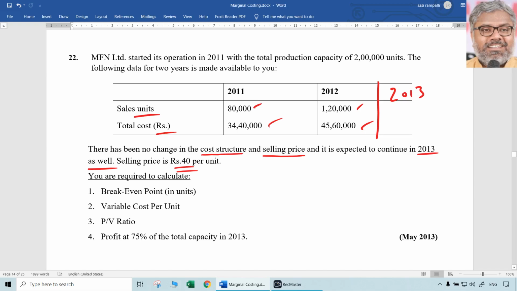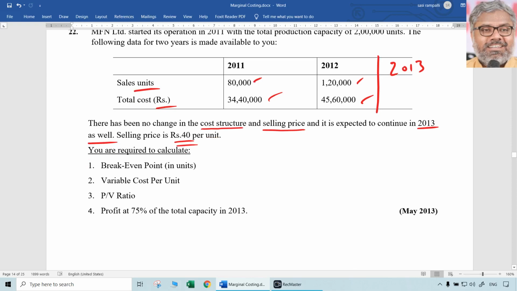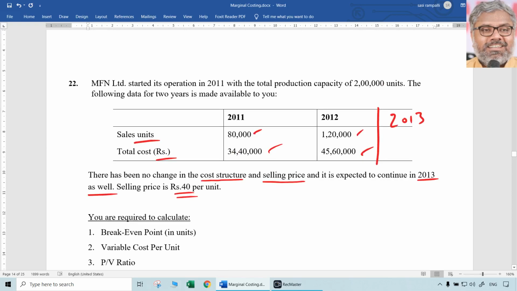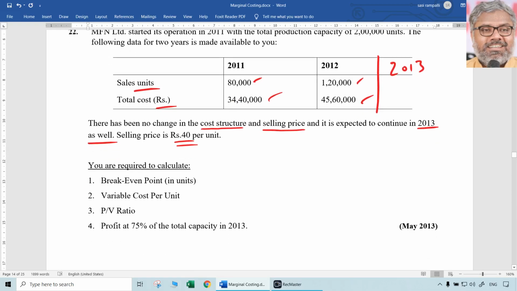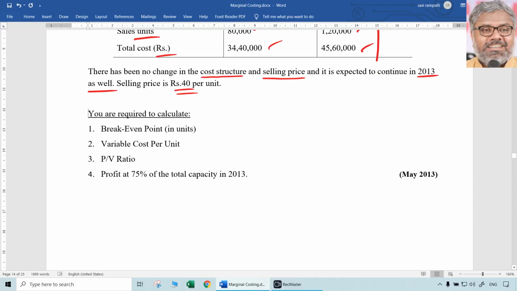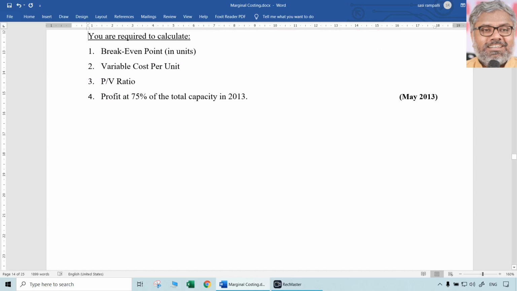When we have all this data, what we need here in this question is, you are required to calculate break-even point in units, variable cost per unit, PV ratio, and profit at 75% of the total capacity in 2013. Last question, that is a separate situation. First we need break-even point in units. For that we should first know the formula. What is the formula for break-even point in units? Formula will be, first of all, fixed cost divided by contribution per unit.